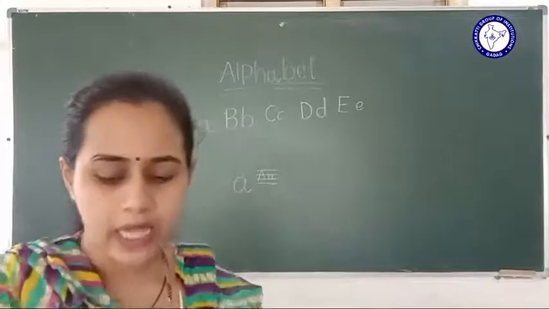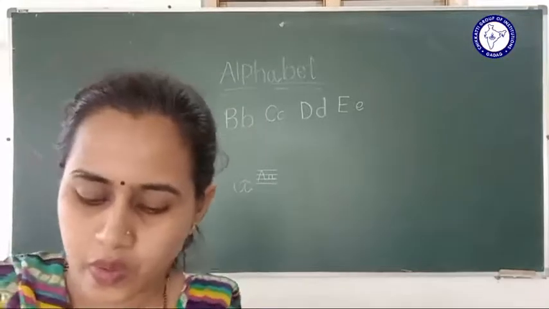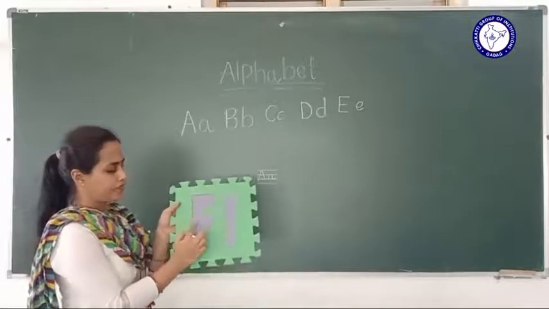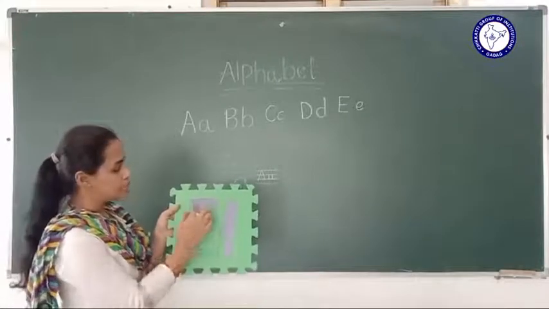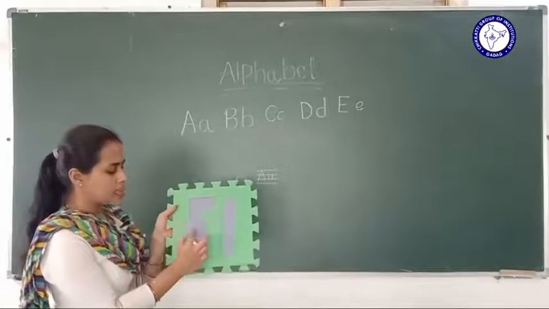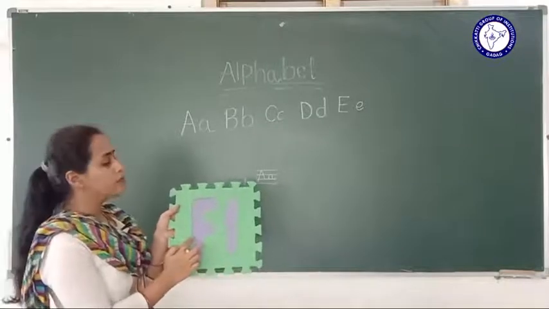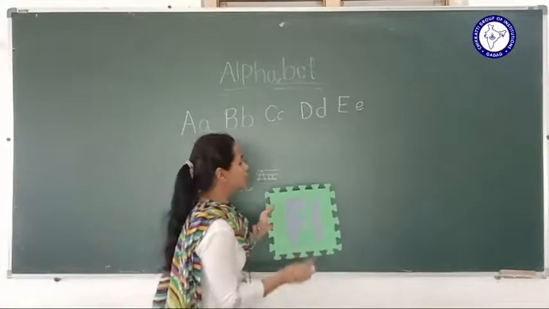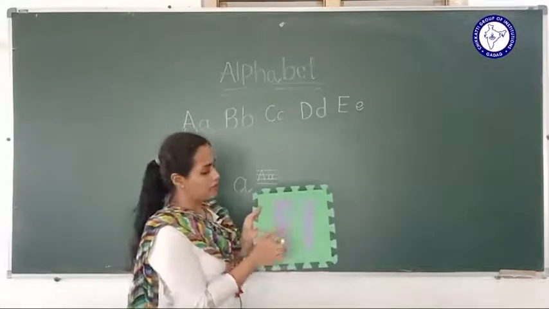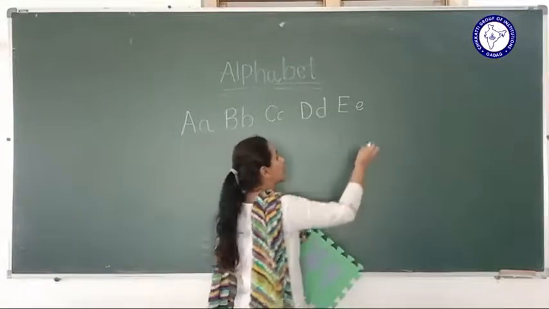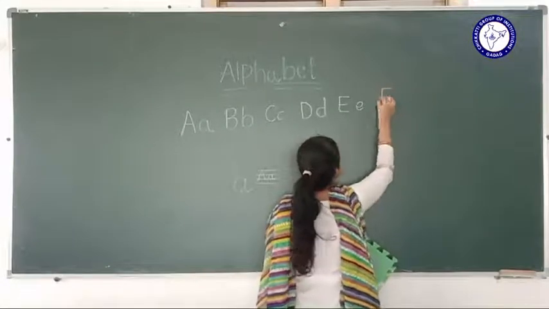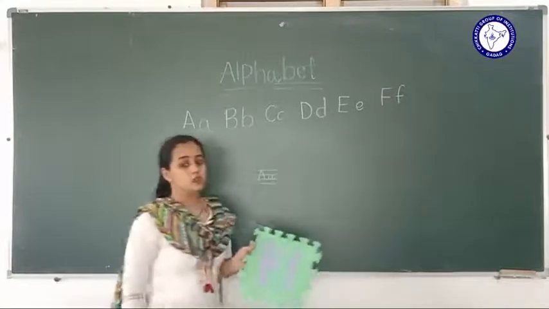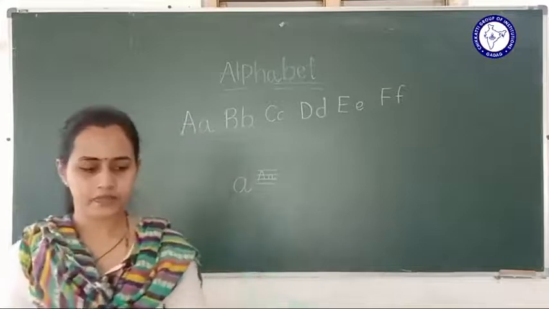After E, F, right? How to write F? Standing line, sleeping line, and sleeping line. It's a capital F, and here small f. After E, what you should write? F. Capital F, small f.